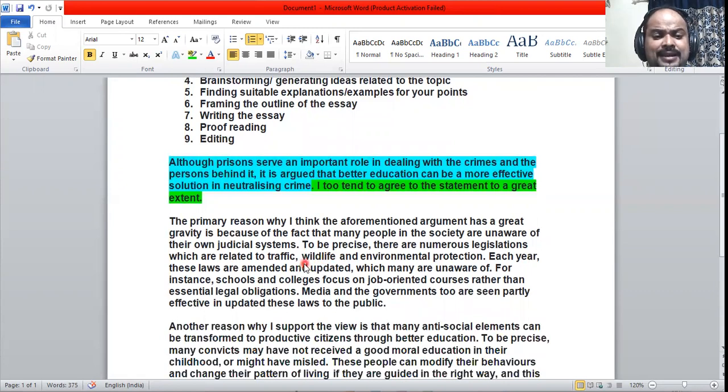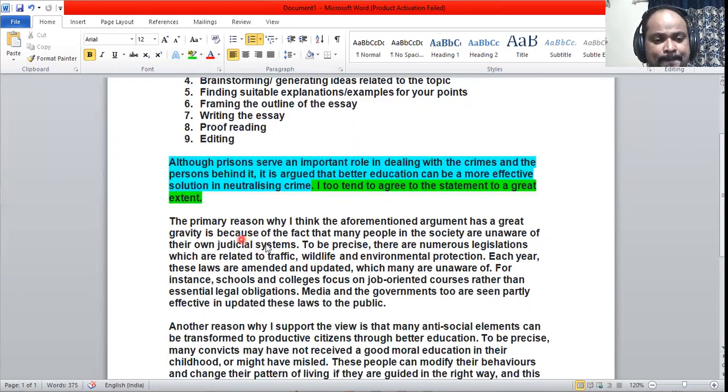The primary reason why I think the aforementioned argument has great gravity is the statement, better education can be more effective. The fundamental reason is that many people in the society are unaware of their judicial system. They are unaware of their legal systems. This is the factual information.